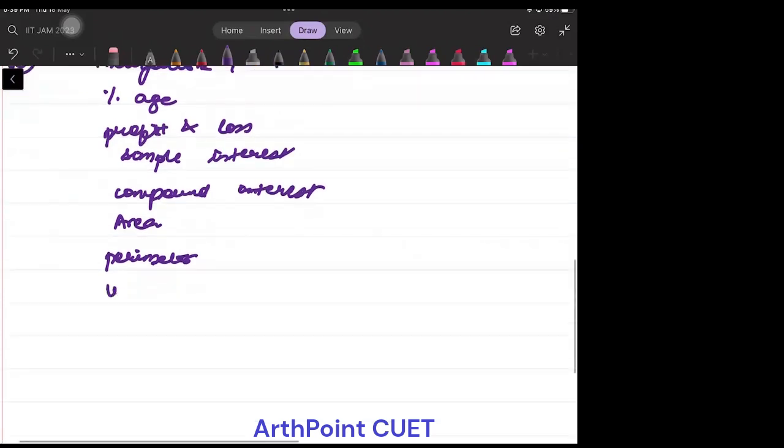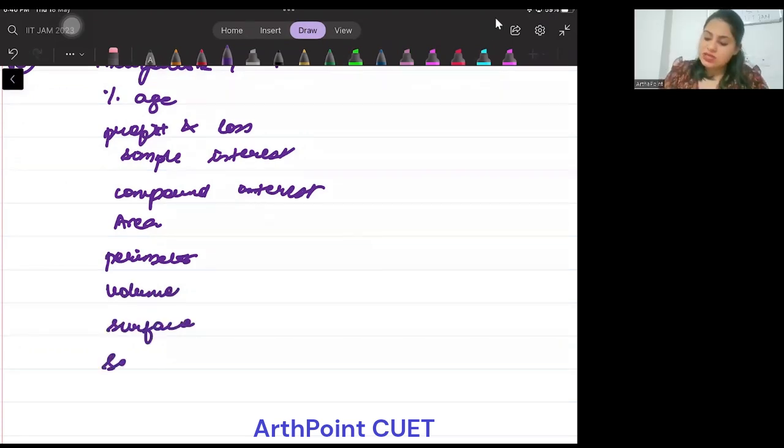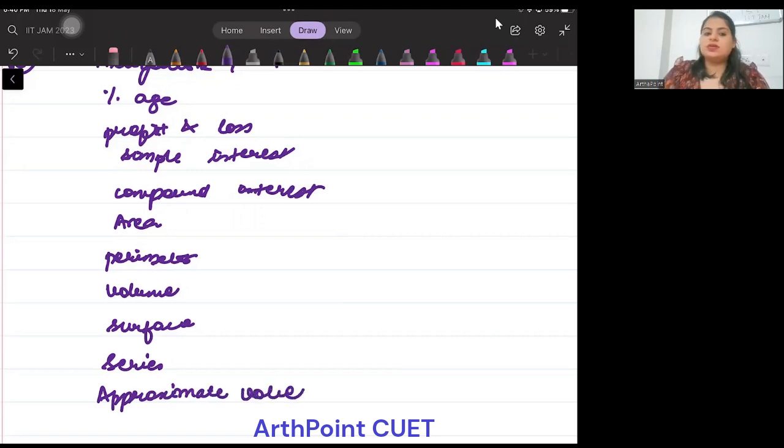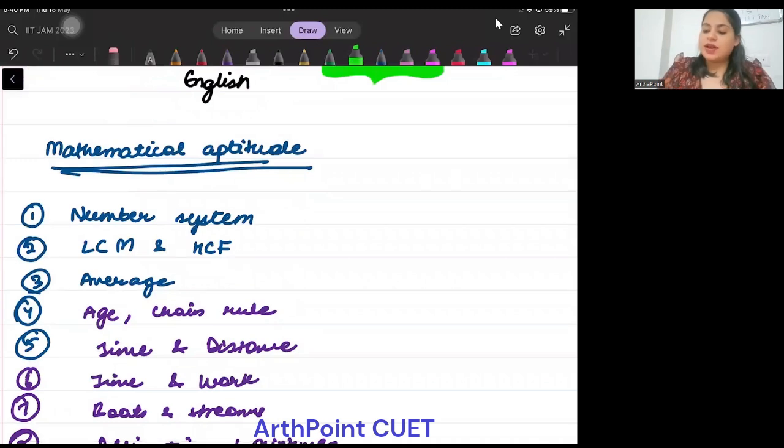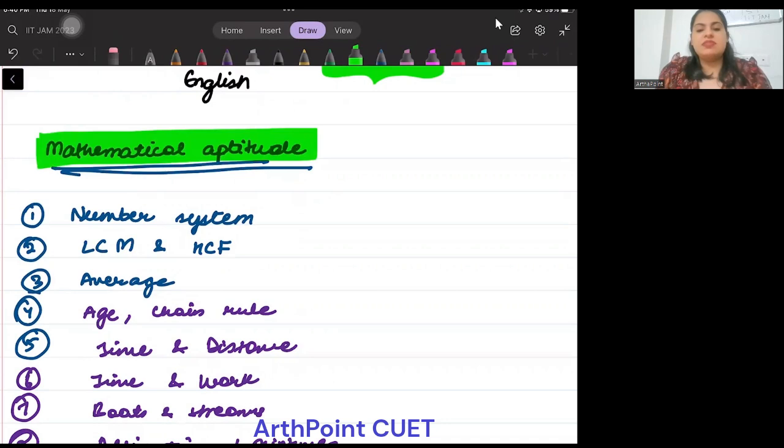And volume, surface, series, and approximate value. These are the important topics from the part of mathematical aptitude. बहुत ही important but easy है mathematical aptitude वाला part. So one thing at a time we will focus on mathematical aptitude.